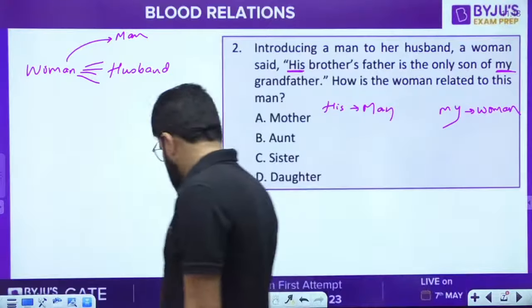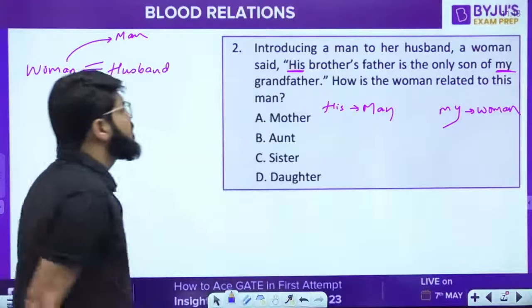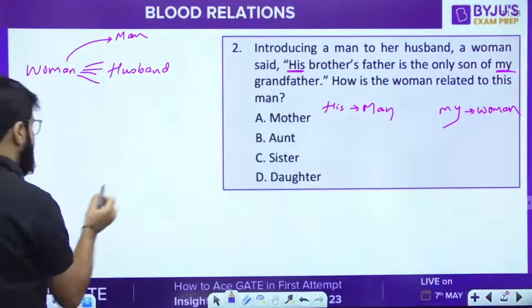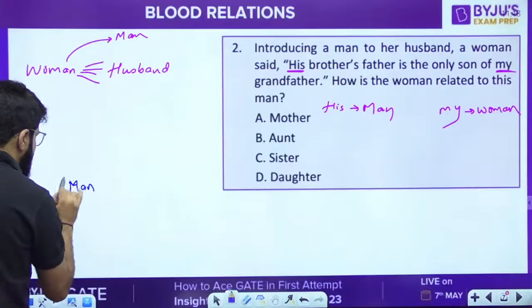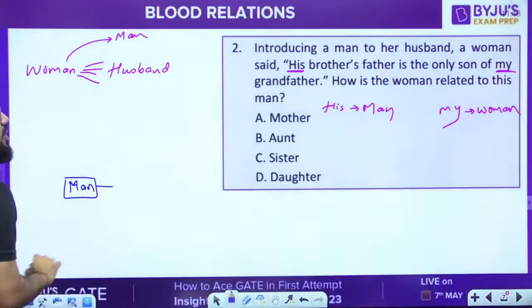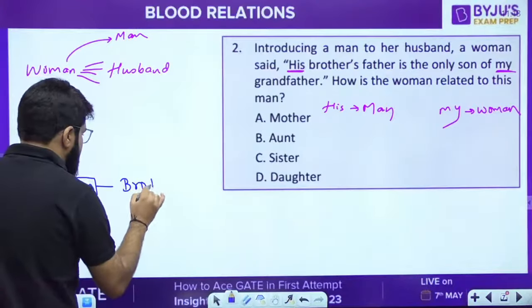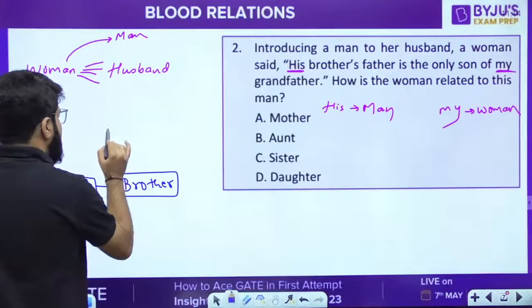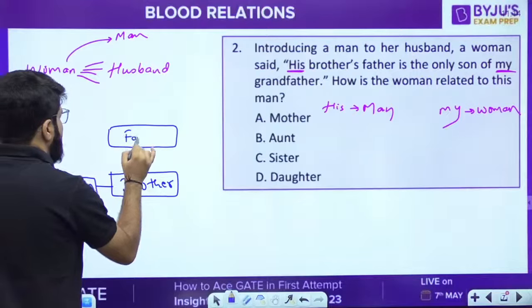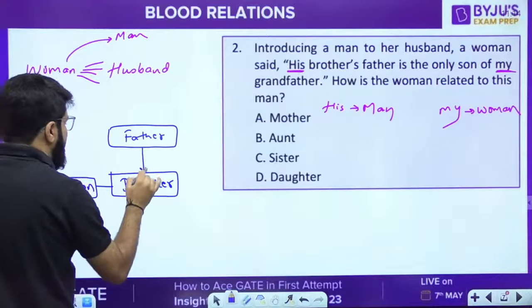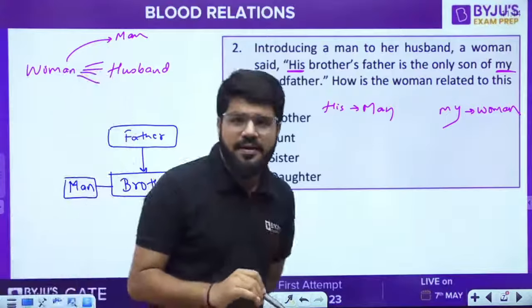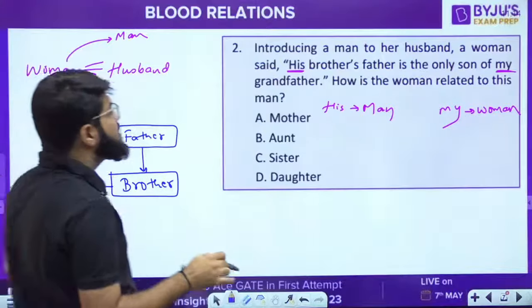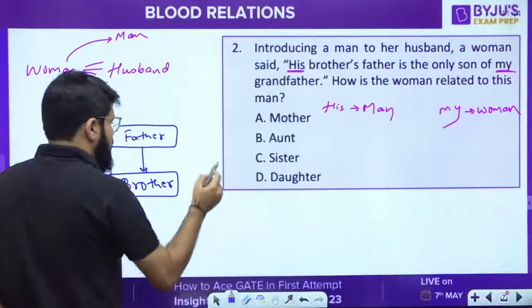Now let us draw the chart here, everybody. His brother's father. His means the man, the man's brother's father. So there is a man. Man means of course male. That man has a brother. Brother is again male. That brother has a father. Now guys, be very logical. That brother has a father, right? So that father is the father of both the man and the brother, because the man and the brother are siblings to each other. So his brother's father, we've come this far. Now who is he? He is the only son of my grandfather. So let me draw me now. Me means woman.